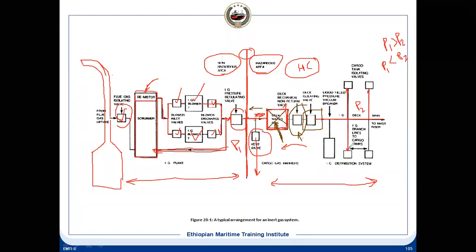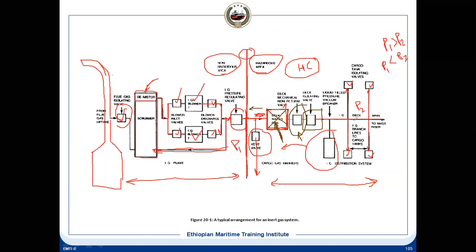And then each cargo tank has to have an isolation valve. What you see here are the isolating valves for each tank. And there is a safety provided that is called the pressure vacuum breaker.